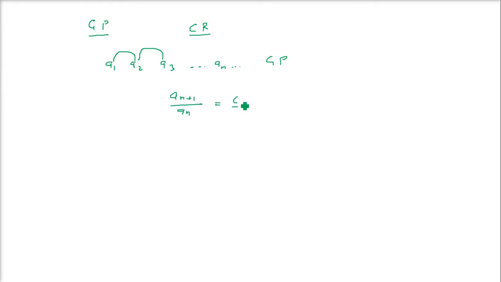For example, let me take 4, 12 and 36. If you take 12 by 4, you take 36 by 12, all are going to be 3. So 3 is a constant here, and this sequence is in GP, right?